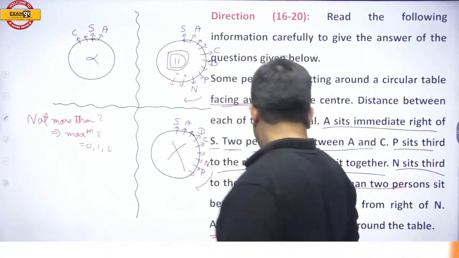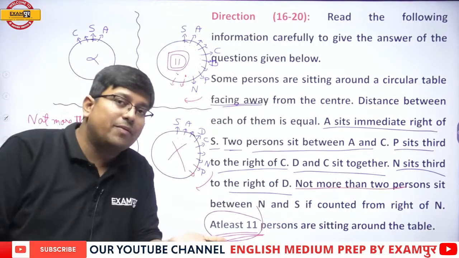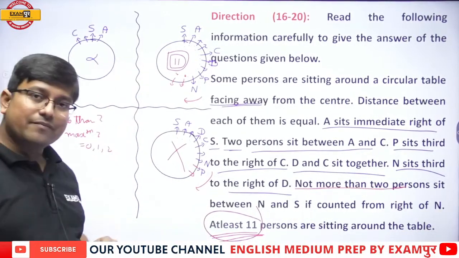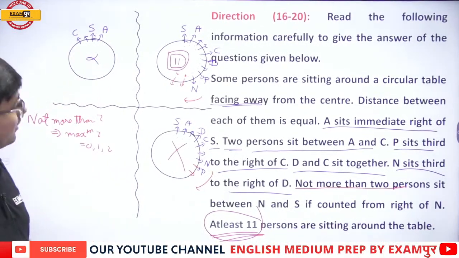Exactly 11 are there. And it was said also at least 11. At least 11 means minimum 11. The lower limit is 11. And 11 we are having. Okay. Fine, everybody. And now let us start with the question.